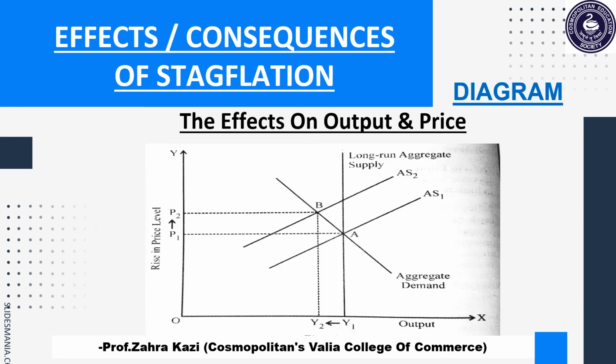Now let's understand the effects of stagflation on output level and price level through this diagram. As you can see students, in this diagram the level of output is plotted on the x-axis while the price level is plotted on the y-axis. Further, the diagram shows that there is a downward sloping aggregate demand curve while there are two upward sloping aggregate supply curves, that is AS1 and AS2.